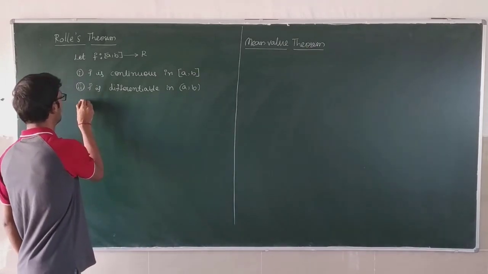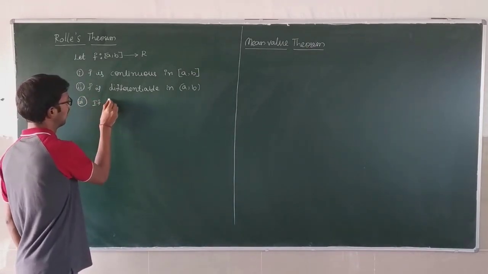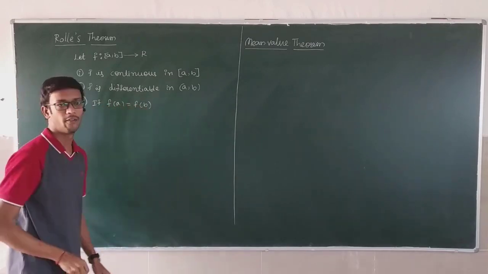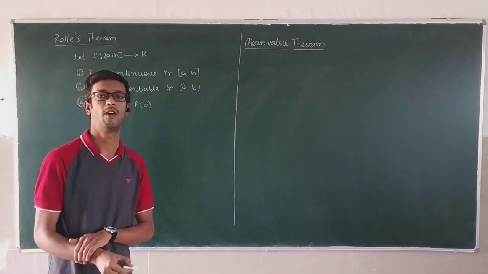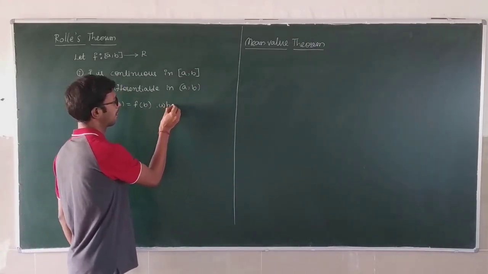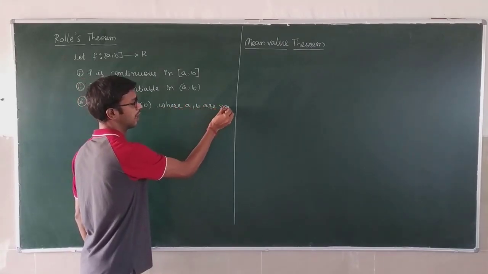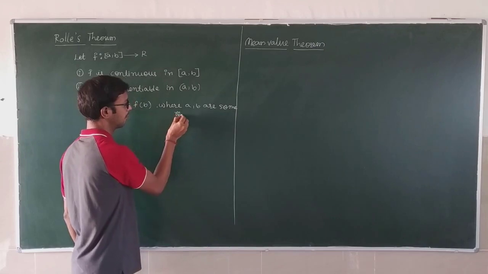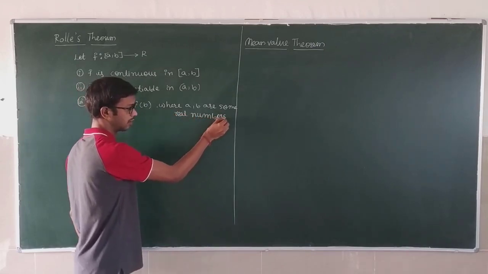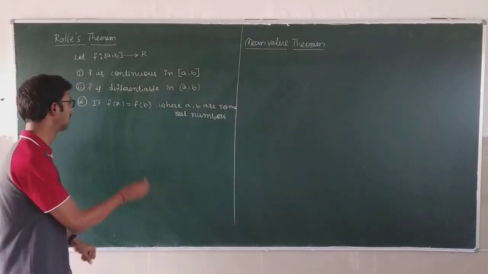Next, third condition is f of a is equal to f of b, where a comma b are some real numbers.